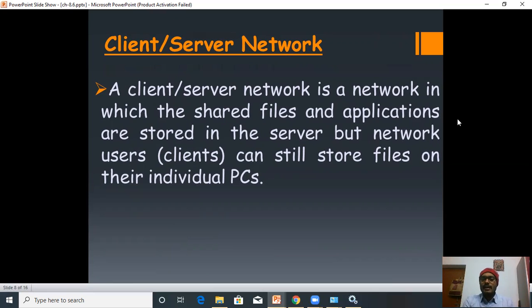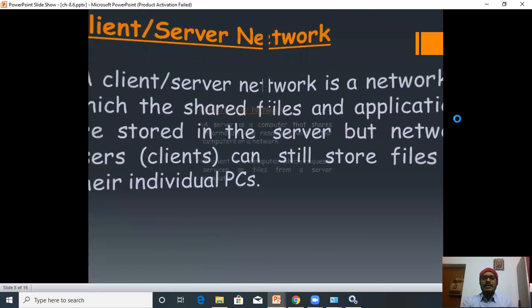Actually, the server is the thing which can hold all the files, all the data and software, and it can share the files, the software, and the resources. A server is responsible for sharing the hardware resources as well as the software. But a client computer can still store files on its individual computer.